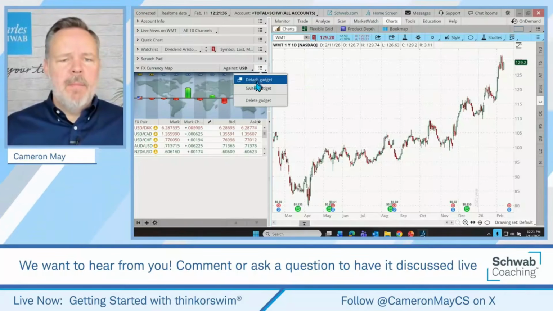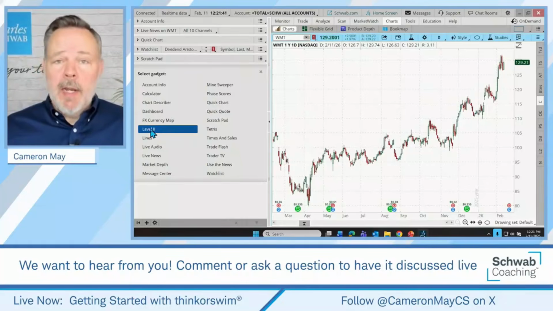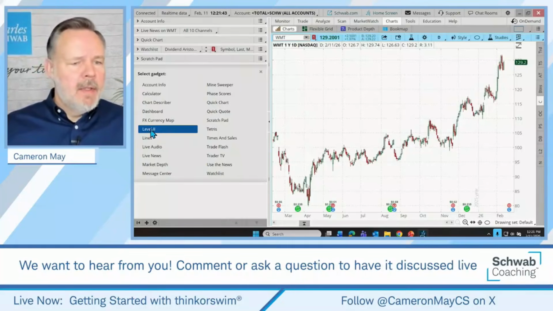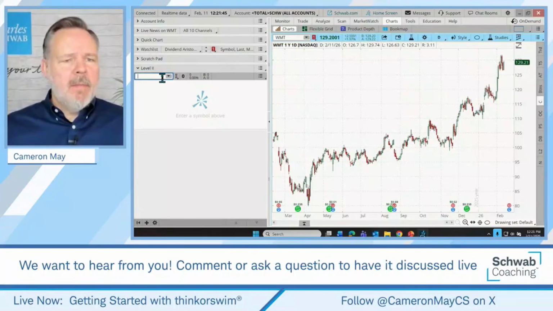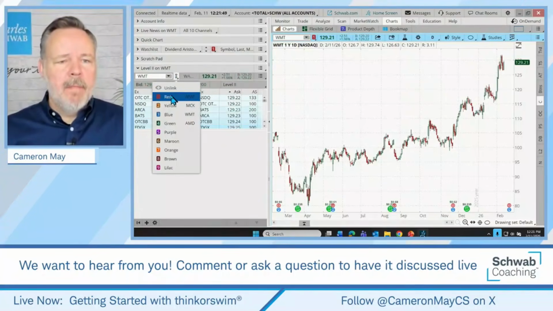Let's switch up with our next gadget, which is level 2 trading. Level 2. Let me select that. Let's enter a symbol here again. Yes, we can link this if we choose to.